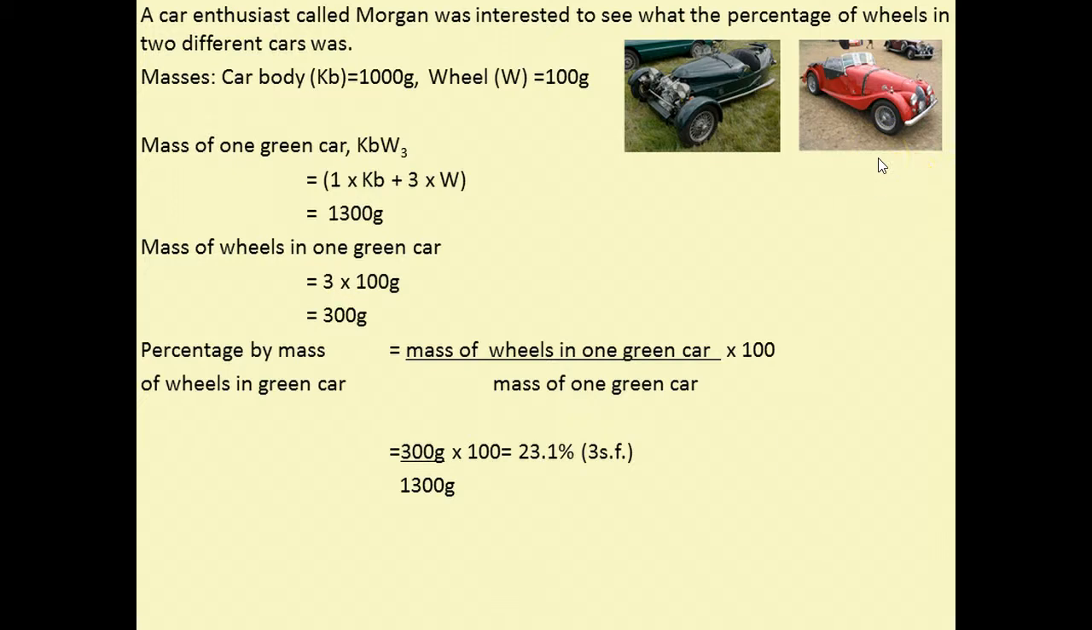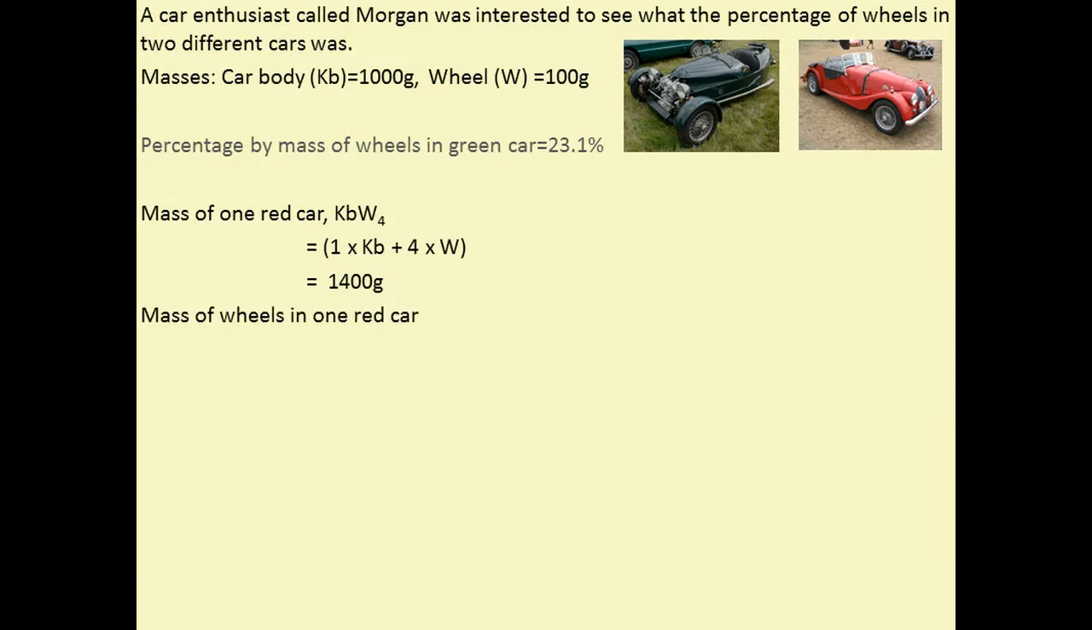Before we move on to working out the percentage by mass of wheels in a red car, we should note that the red car has 4 wheels compared to 3 on the green car. So we are expecting an answer bigger than this. It's always good to think about what sort of answer you're expecting and whether it fits in with what you're expecting. So make a prediction, and if the answer seems to be very wrong, you may well have made a mistake in your calculation.